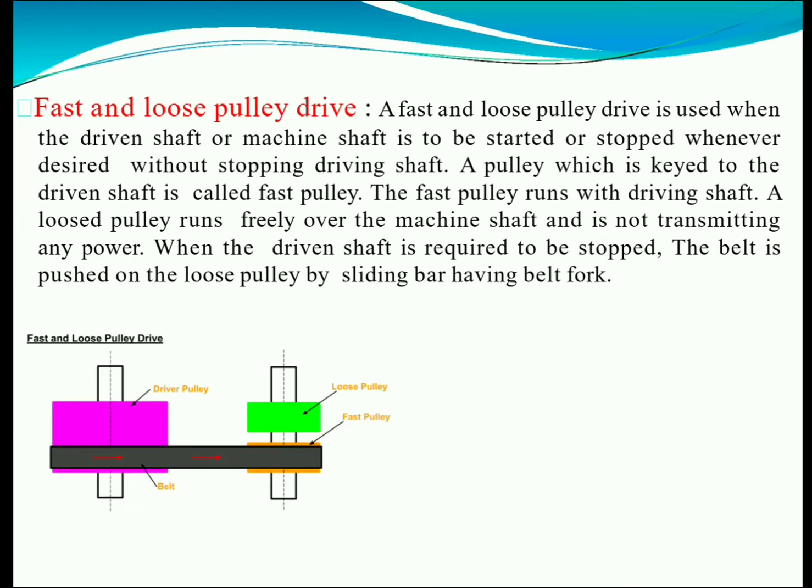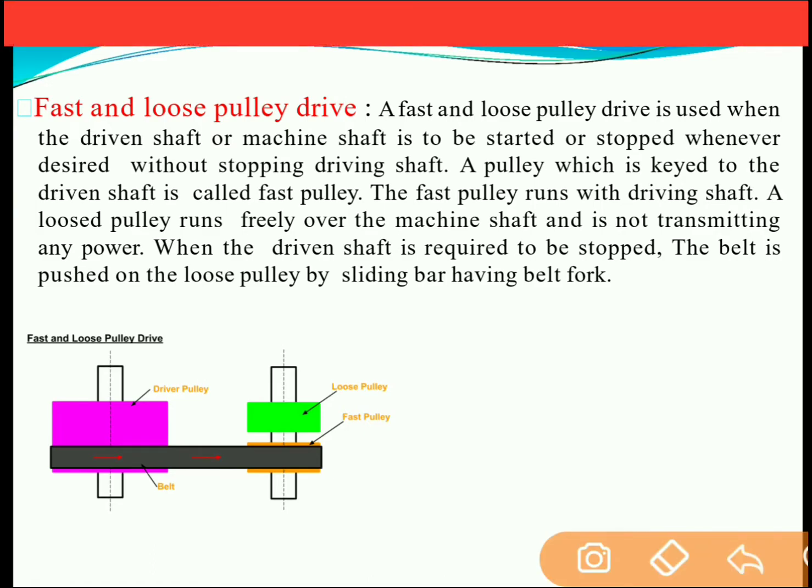Next, fast and loose pulley. Sometimes it is required to stop the machine. So in order to stop the machine in between the power transmission, we can just shift the belt from the fast pulley to the loose pulley. This is the driving shaft and this is the driven shaft. So motor is connected to the driving shaft and power is transmitted from the driving pulley to the driven pulley.